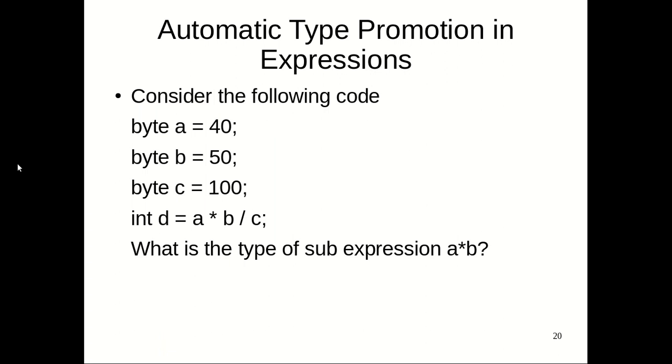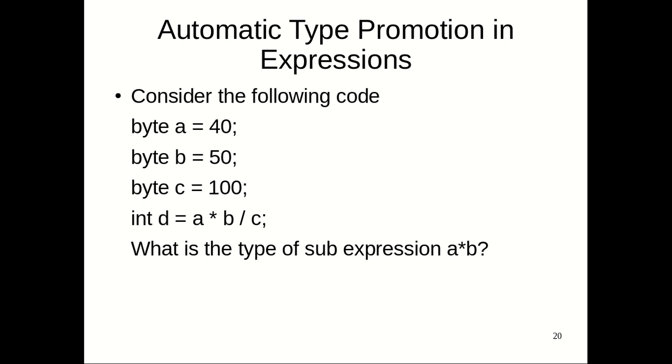Then comes one point we must discuss, that is automatic type promotion. Look at this example: a is a byte holding 40, b is a byte holding 50, and c is a byte holding 100. Then we say integer d equals the expression, and the target is of integer type.